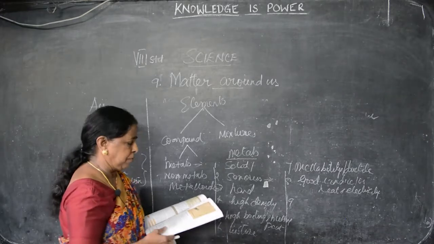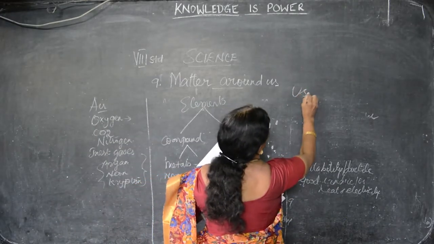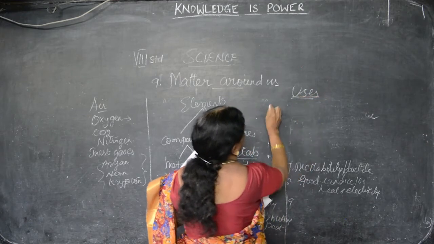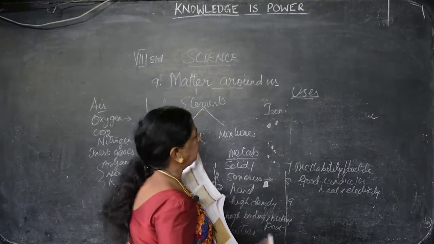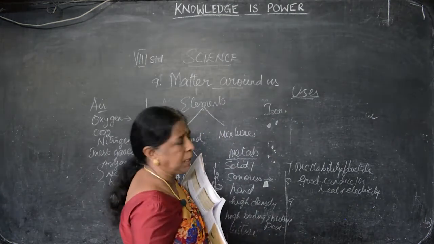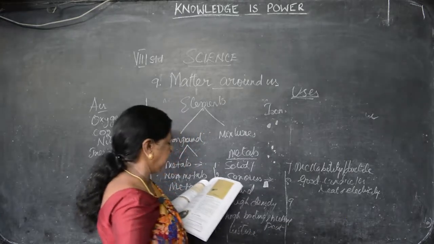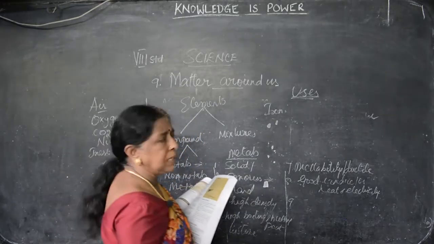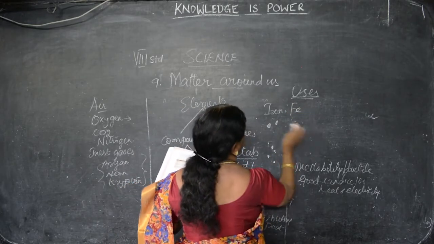Then what are the uses of metals? Some of the metals we'll see. Iron: we use it in our houses. We can make many things from iron, like an iron cot, iron bench. Then we make bridges. Everything we can make from iron. The symbol is what? Fe, ferrum.